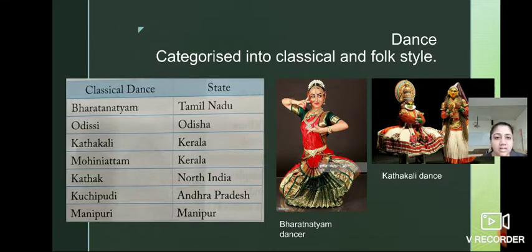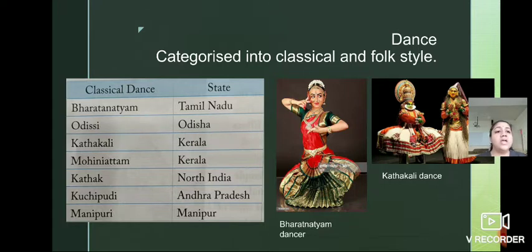Then Kathak, North India. Kuchipudi, Andhra Pradesh. Manipuri, which is related to the Manipur state. Now here children, Kathakali and Kathak, don't get confused. These two are different types of classical dance form. Kathakali belongs to Kerala state, and Kathak belongs to North India.